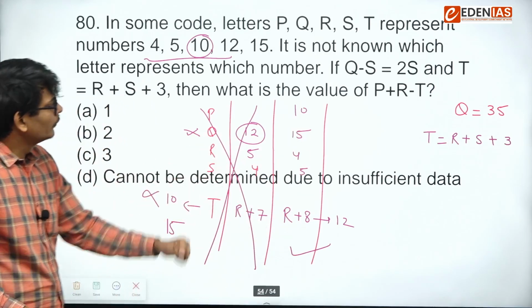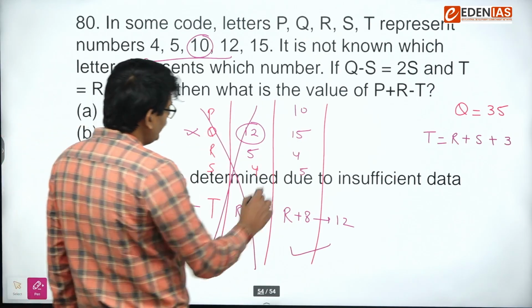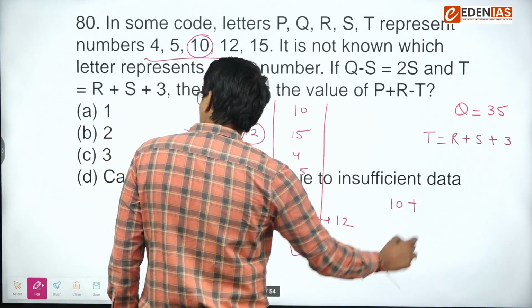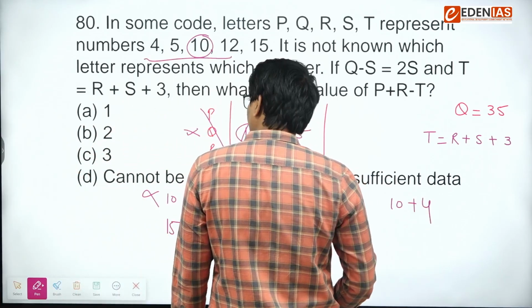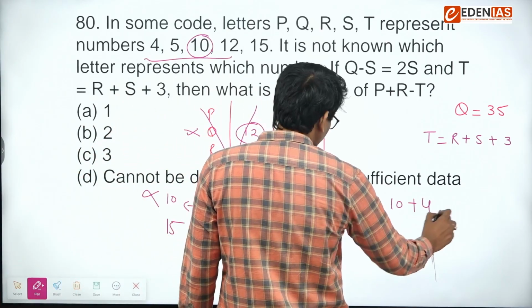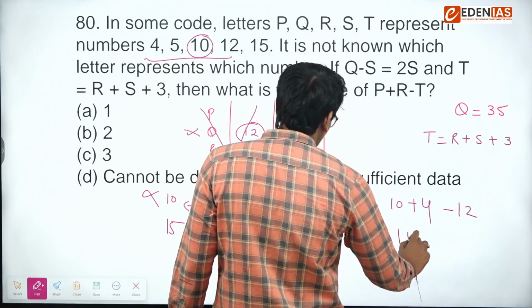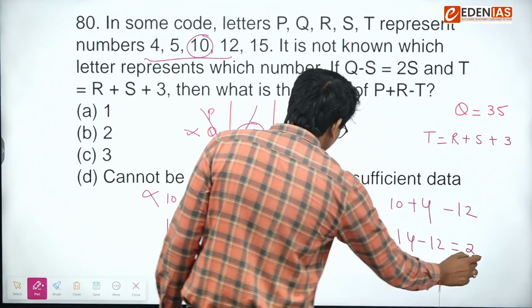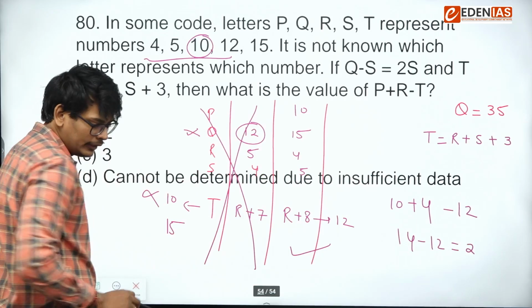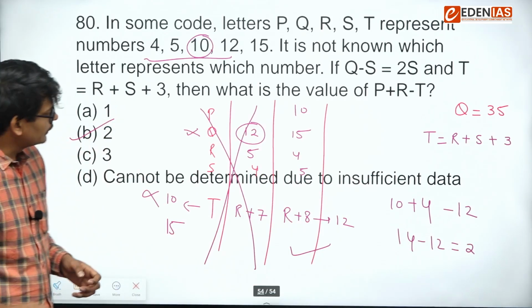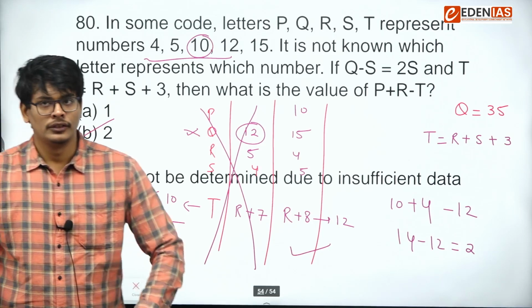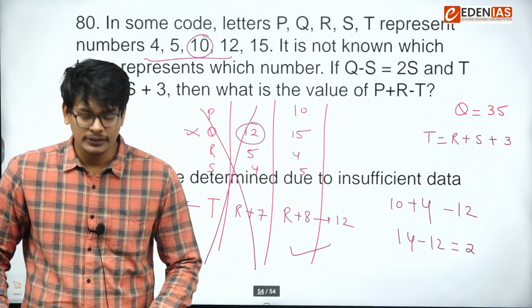Okay. Now let's use these values. So P is 10, R is 4, and T is coming out as 12. So 14 minus 12, answer is 2. Option number B. Okay. So that was the brief discussion of CSAT questions which came this year.